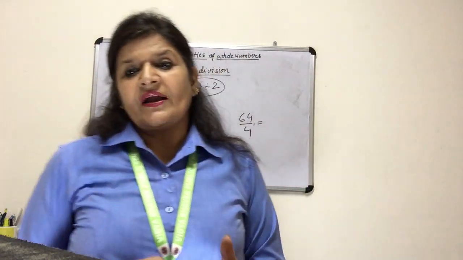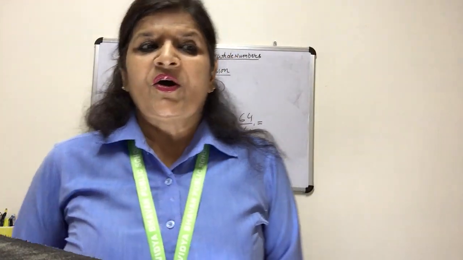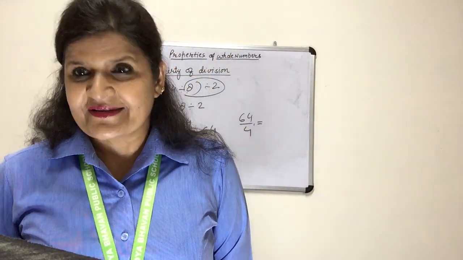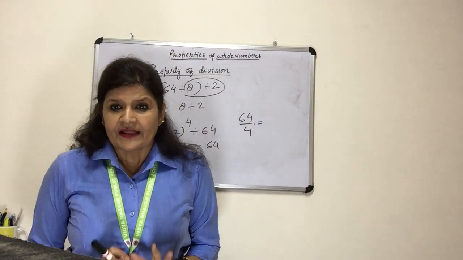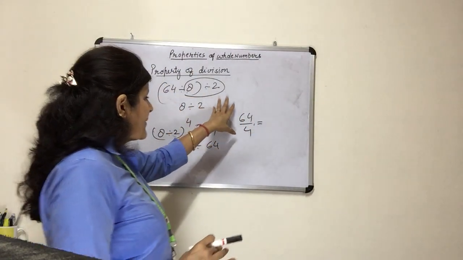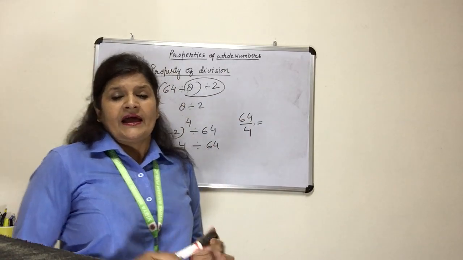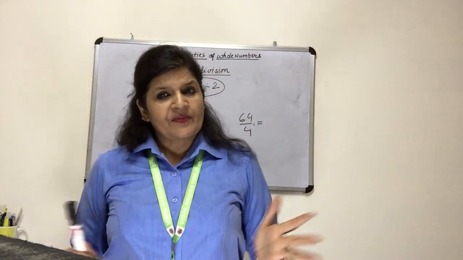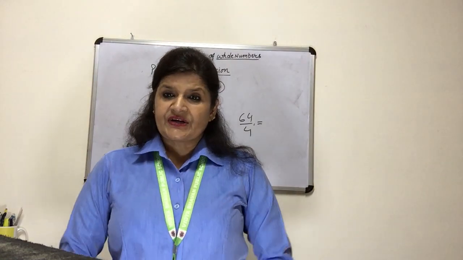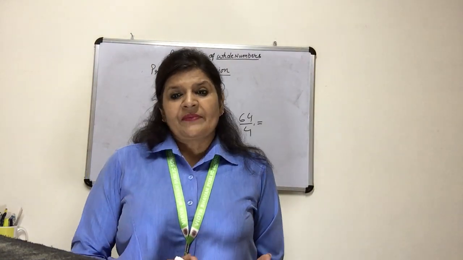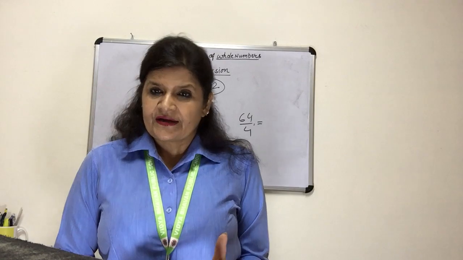So this is all about properties of whole numbers. Is this okay? Now I think you can understand the properties of whole numbers, all the properties we have done, and now we understand which property goes with addition, multiplication and subtraction, but it will not go with division.